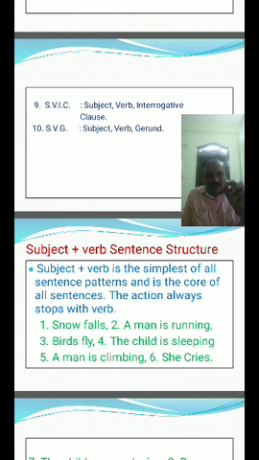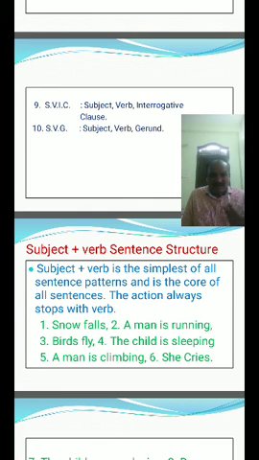I did not post here because of some technical problem, but these are the answers for those pictures. While you are opening the book, just compare the answers with the pictures and you will get a clear idea. All these answers belong to those particular pictures only. Okay, first one is: snow falls.